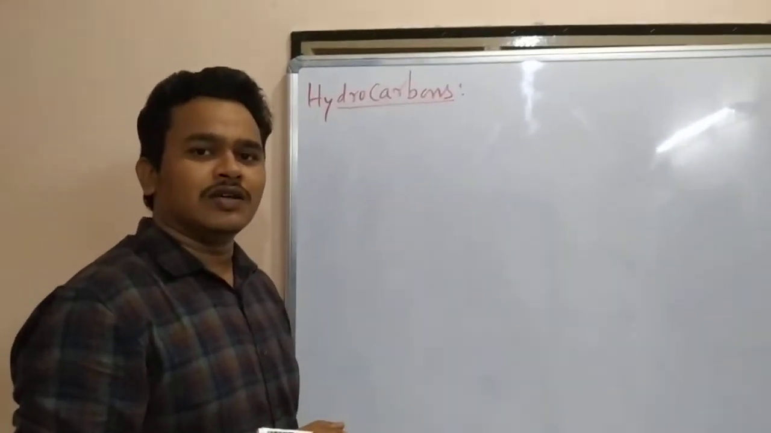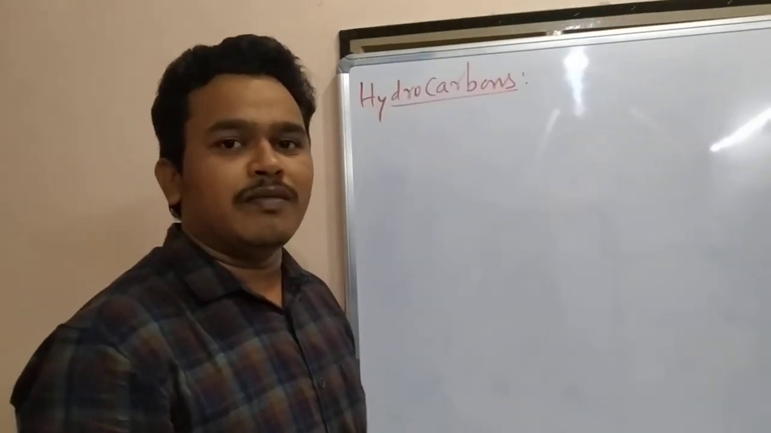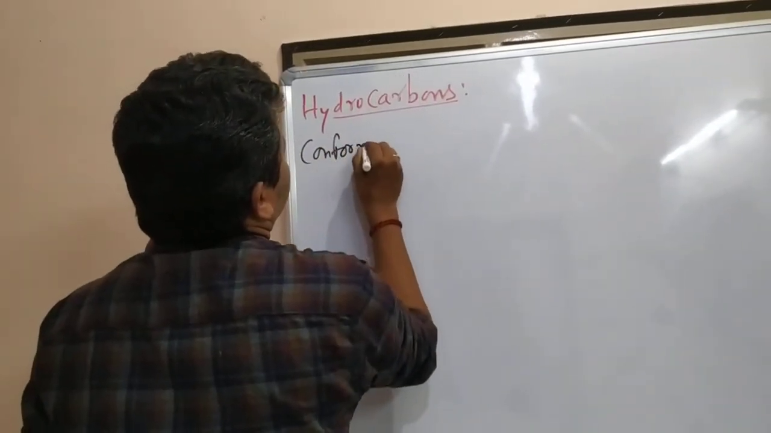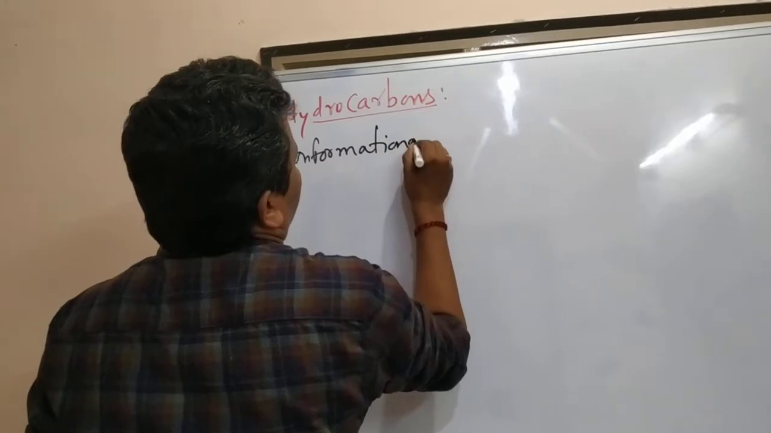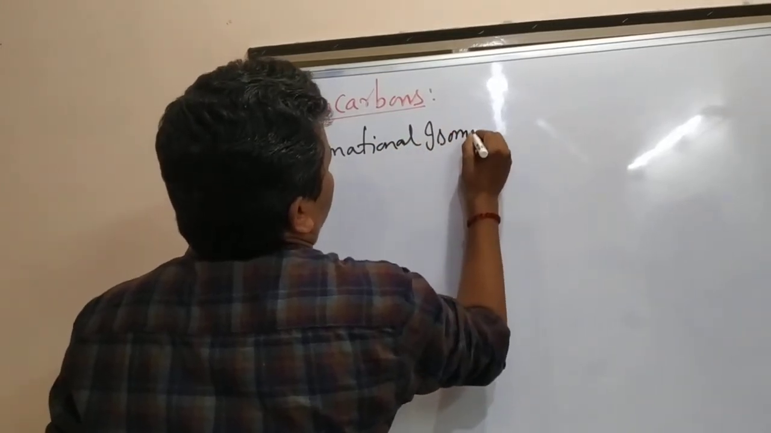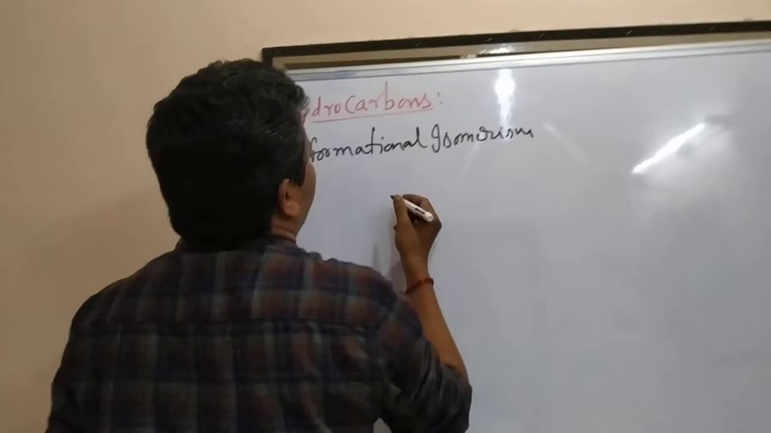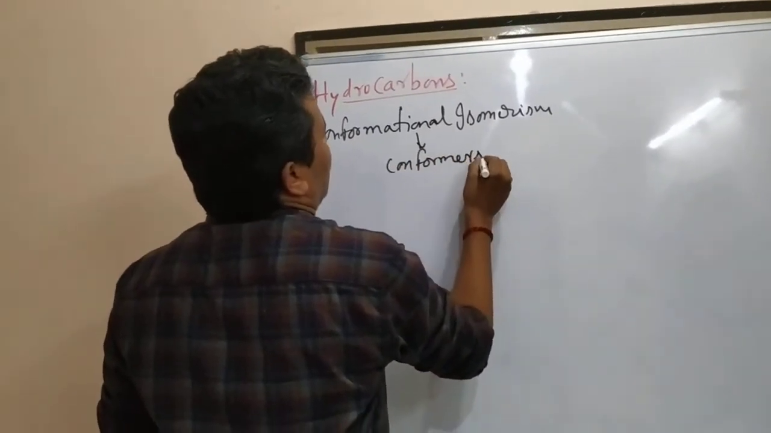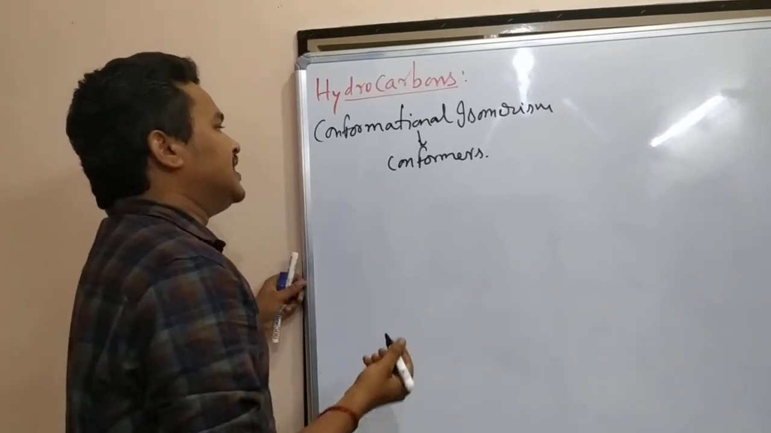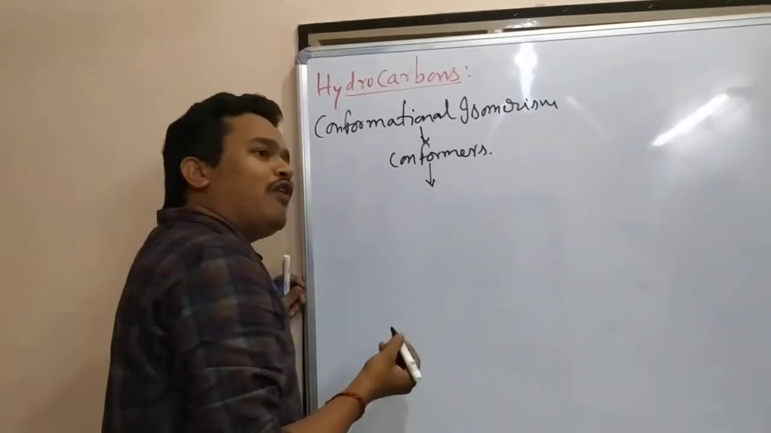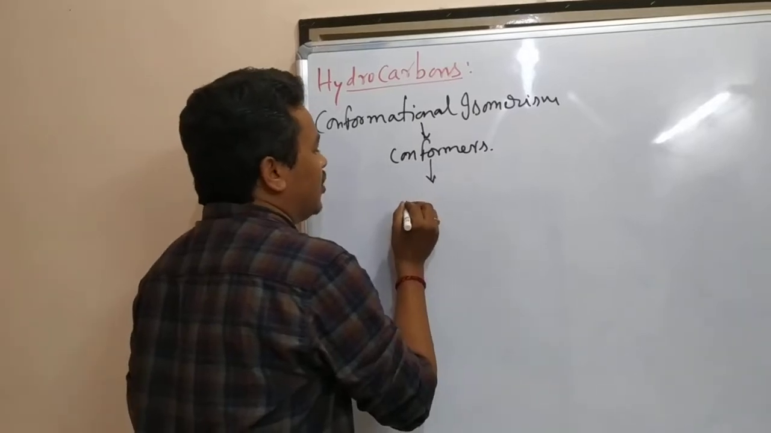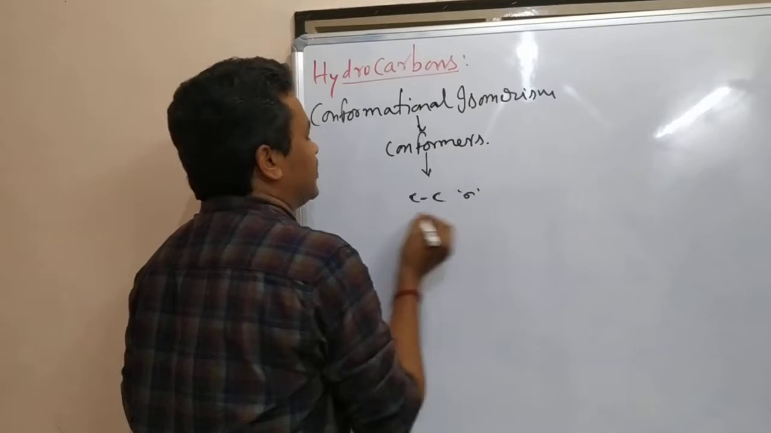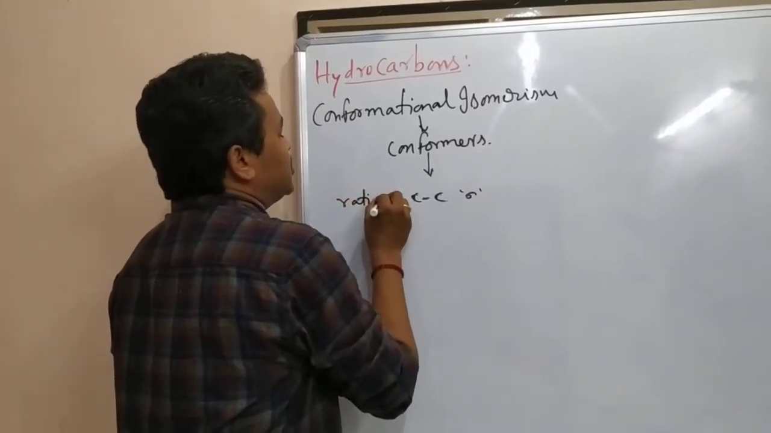In alkanes, one more concept is conformational isomerism, conformational isomerism and conformers. What are conformers? These conformers are formed by the rotation around the C-C sigma bond.